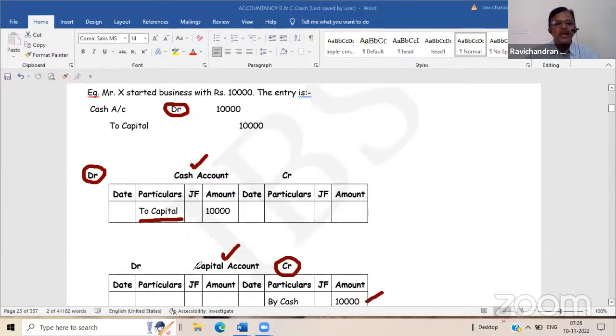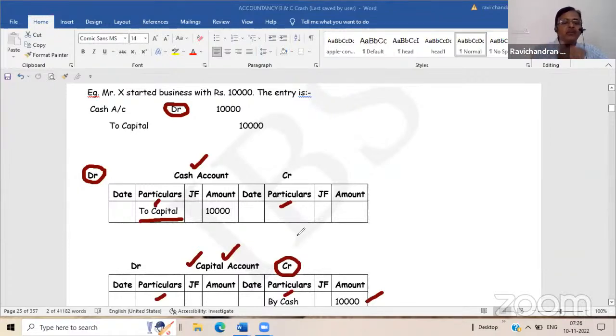So in the capital account, in the particulars column, you cannot see the word capital. In the cash account, in the particulars column, both the debit or credit, you cannot see the word cash. Why? Because if you write cash inside the debit or credit columns, it will mean that cash account debtor to cash. There will not be such an entry, is it not? We will not give the debit and credit in the same entry. No way you can find a journal entry like this, cash account debtor to cash.